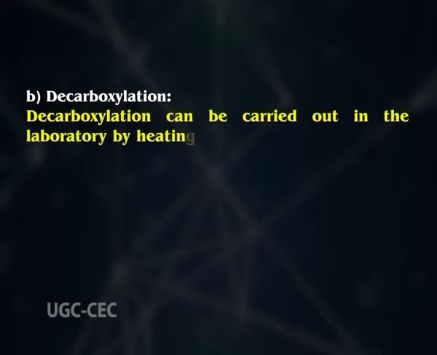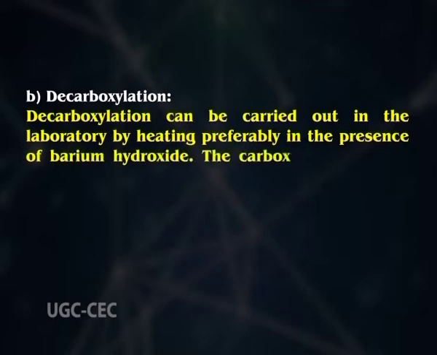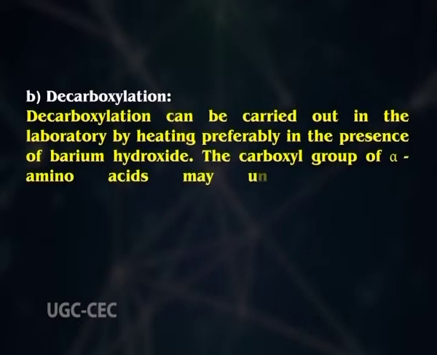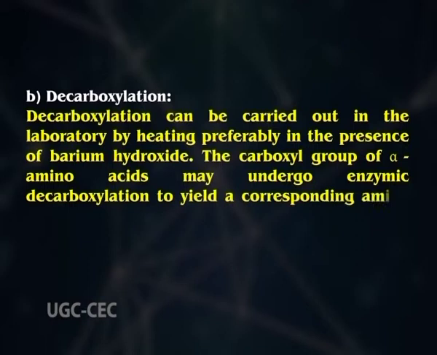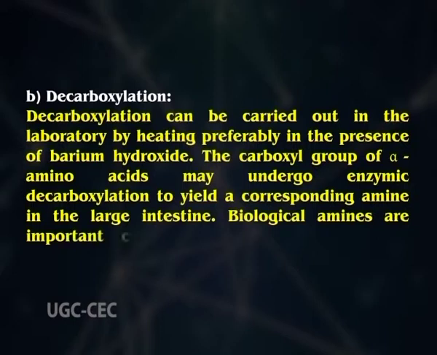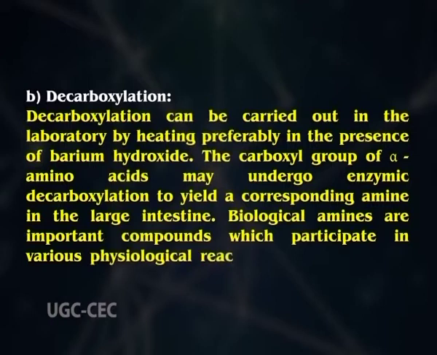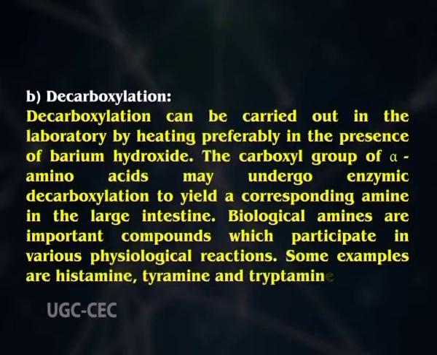And B, we have decarboxylation. Decarboxylation can be carried out in the laboratory by heating, preferably in the presence of barium hydroxide. The carboxyl group of alpha amino acid may also undergo enzymatic decarboxylation to yield a corresponding amine in the large intestine. Biological amines are important compounds which participate in various physiological reactions. Some examples are histamine, tyramine, tryptamine, etc.